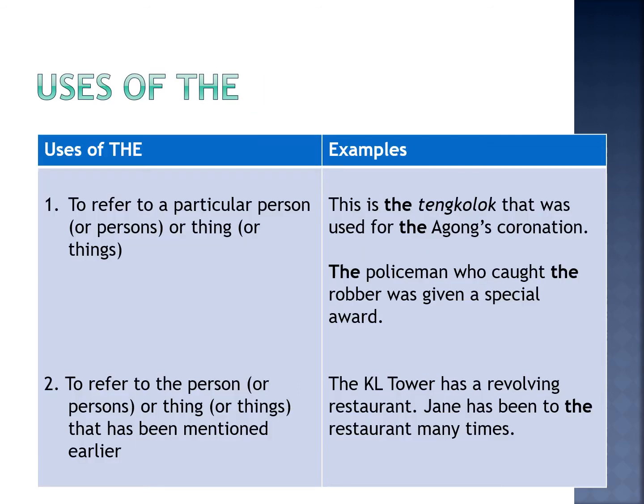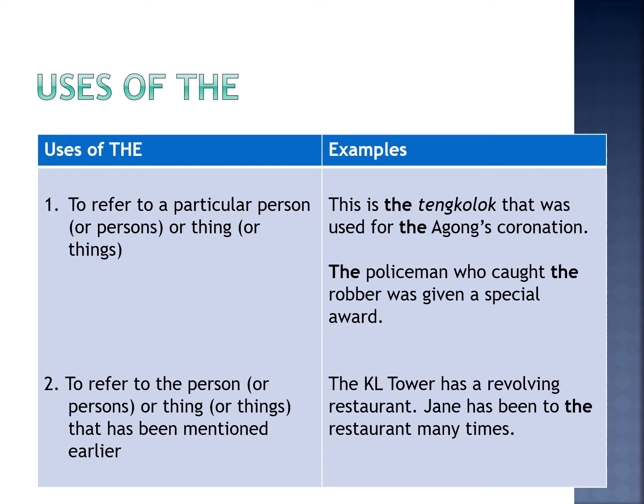So how to use the? One, to refer to a particular person. So you know a person or a thing specifically, so you use the word the. This is the Tengkolok that was used for the Agong coronation. So when you use the word the, you know which Tengkolok it means. You know which specific Agong used it. The policeman who caught the robber was given a special award. So a specific policeman and a specific robber. So that's why you use the.